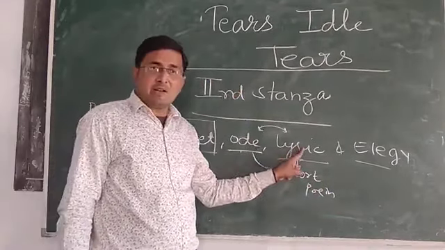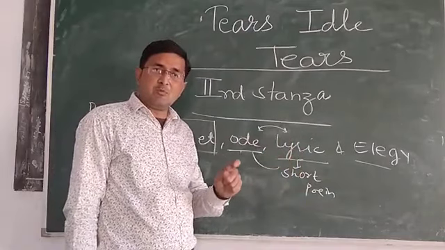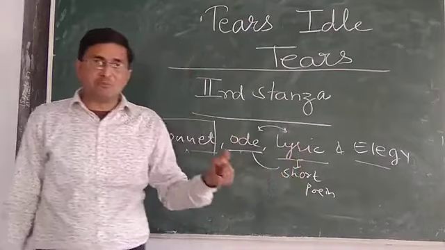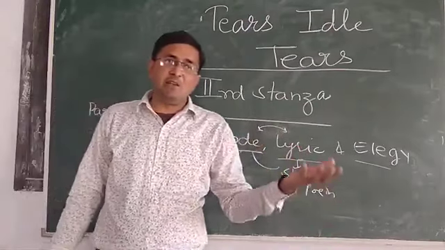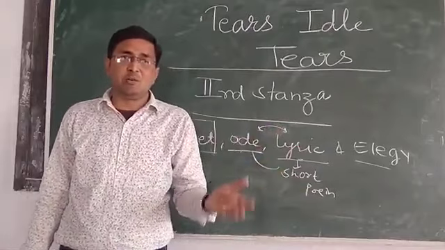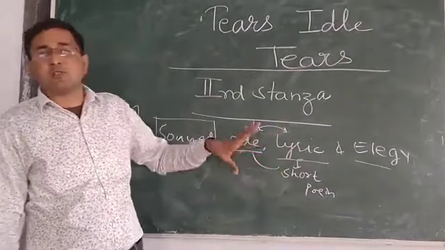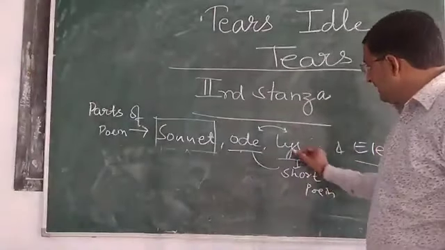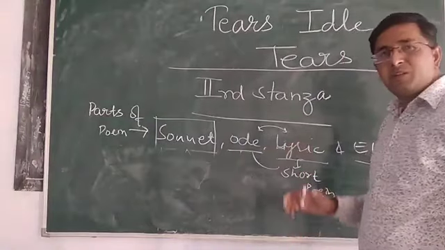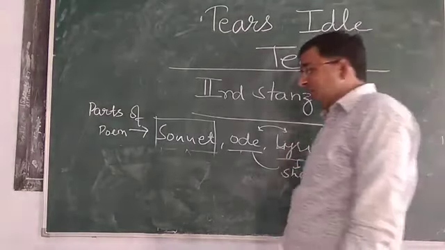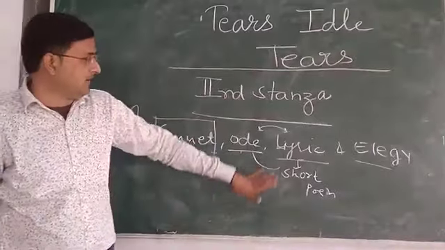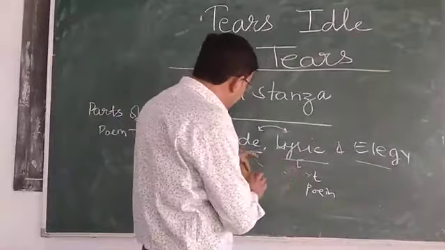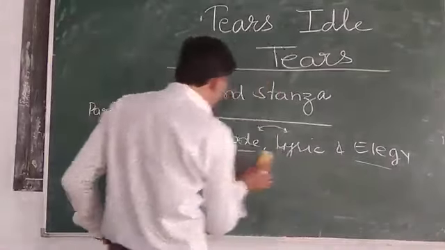Sung by the lyre, a musical instrument. A lyric is a very short poem. Simply you can say a poem of 10 lines, 12 lines, 15, 20, 25. If it is more than 50 lines, then it is an ode. It automatically converts into an ode. But a lyric is a very short poem. The singing facility of the lyric is more powerful than the ode. The musical flow and the expression are more musical if we compare it with the ode.